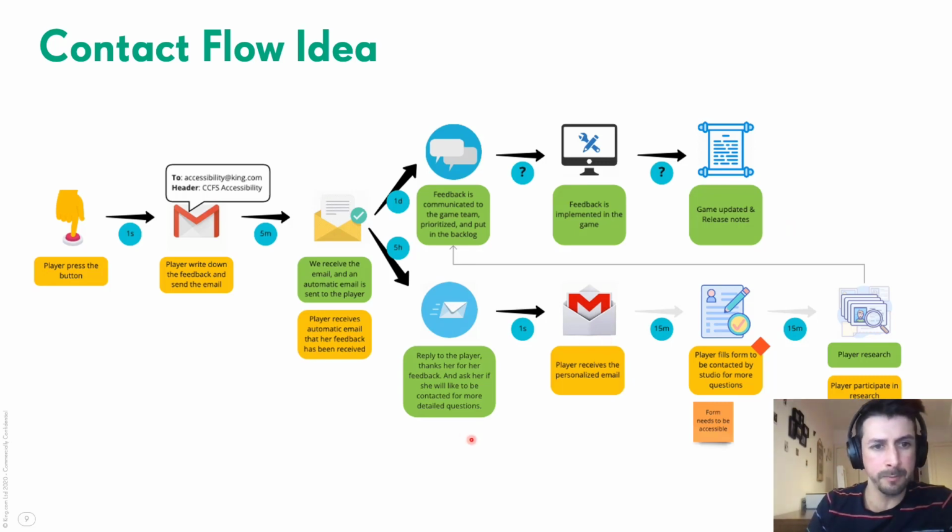At the same time, we will send another email to the player asking for more feedback if needed, and if she would like to be contacted for more detailed questions. So the player will receive this, fill in this form, and be contacted by the studio, and then we will go to player research.